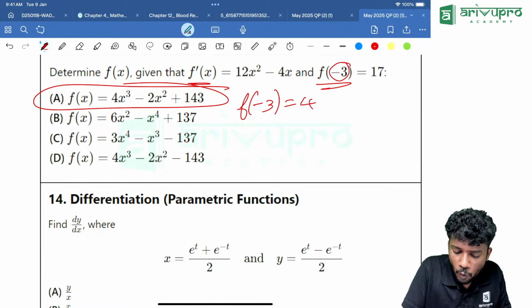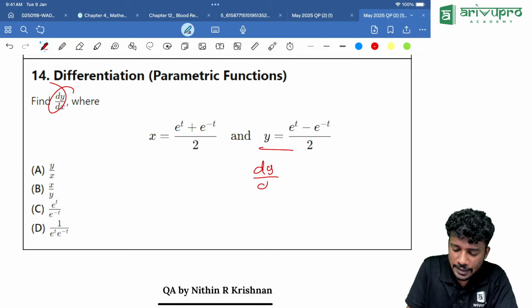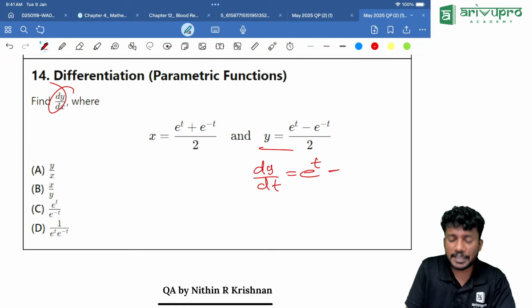So for dy by dx, first we will find dy by dt. dy by dt is equal to e raised to t minus the derivative of e raised to minus t. How much is the derivative of e raised to minus t? We can write it as minus e raised to minus t. Minus will come outside and it will become plus. The entire thing divided by 2. 2 is a constant. Let it be there.